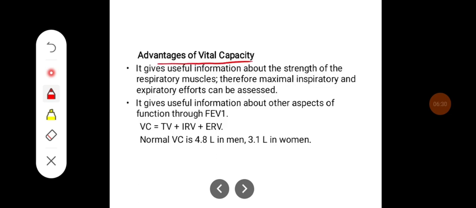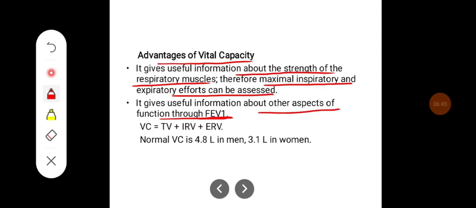Advantages of vital capacity. It gives useful information about the strength of the respiratory muscles. Therefore, maximal inspiratory and expiratory efforts can be assessed. It gives useful information about the other aspects of the function through FEV1. So thus, as we discussed, vital capacity is a combination of tidal volume, inspiratory reserve volume and expiratory reserve volume. The normal vital capacity is 4.8 liters in men and 3.1 liter in women.